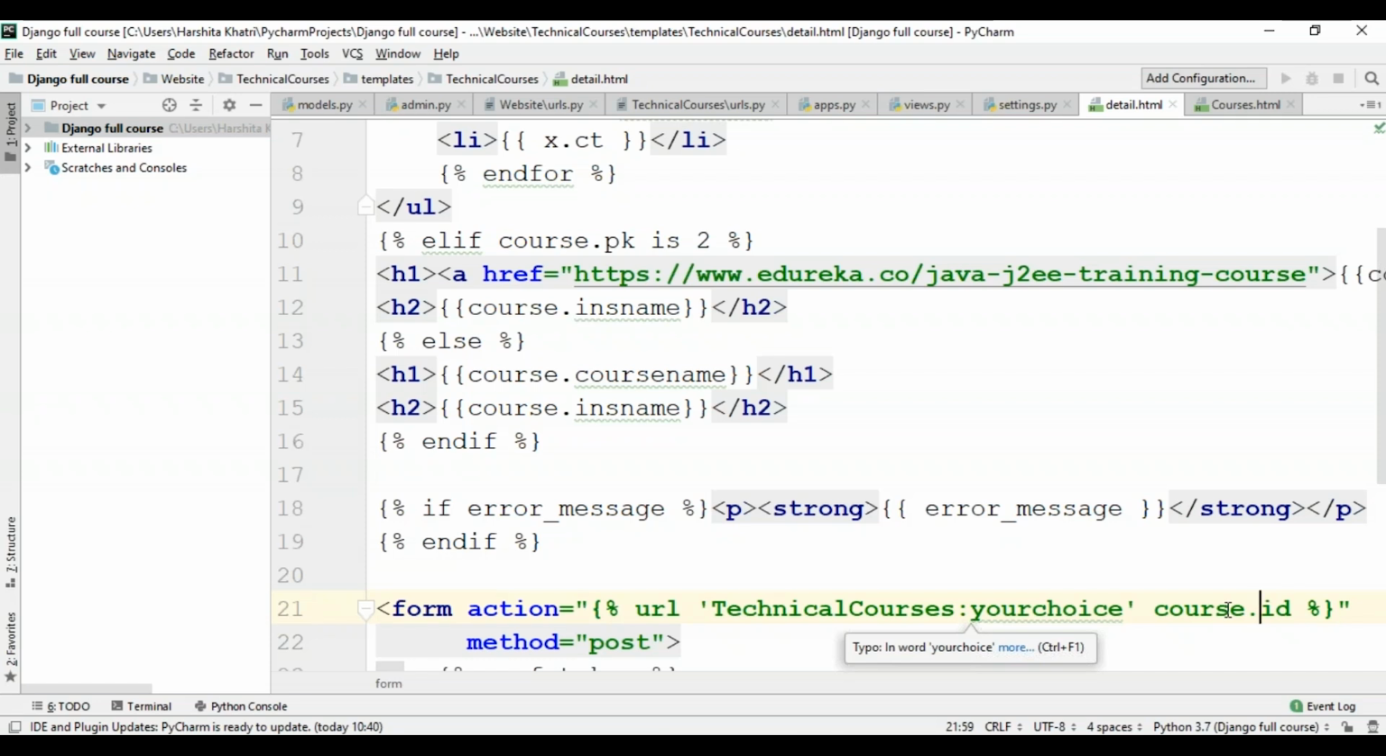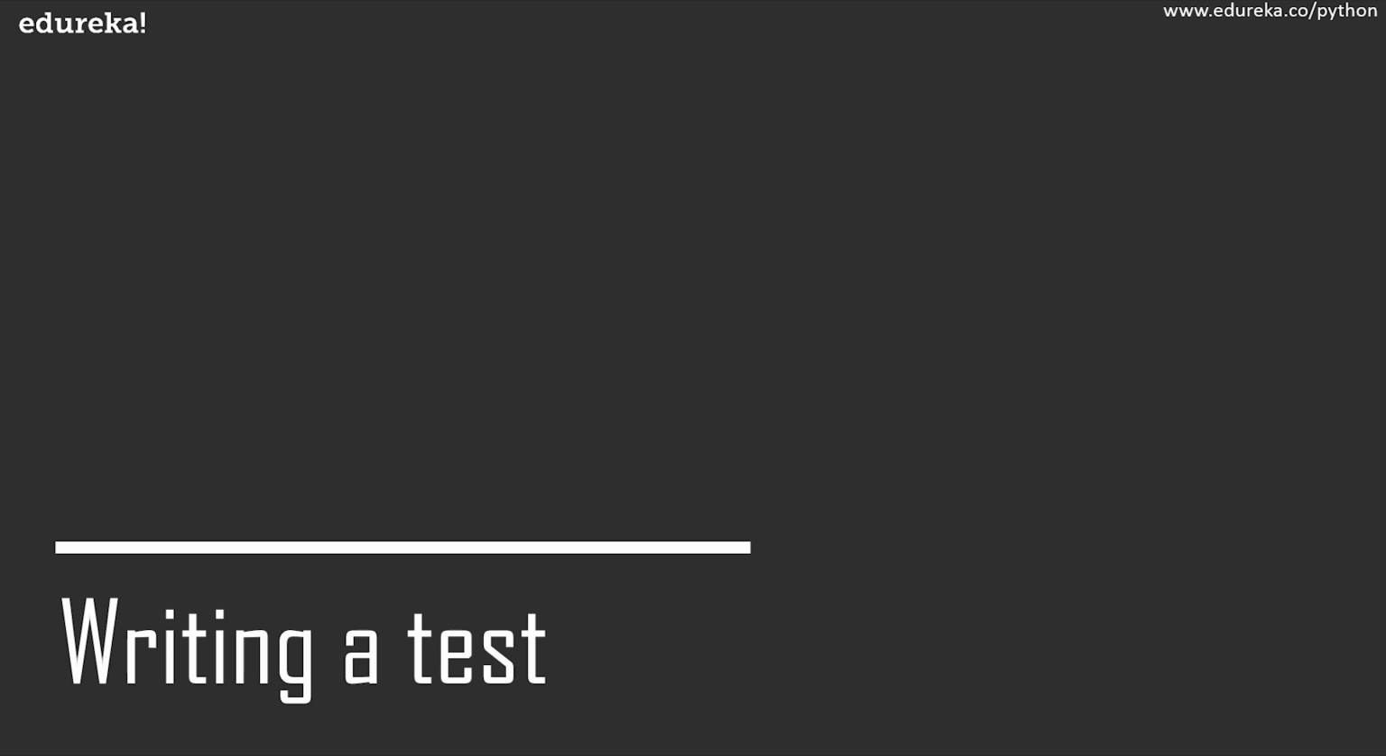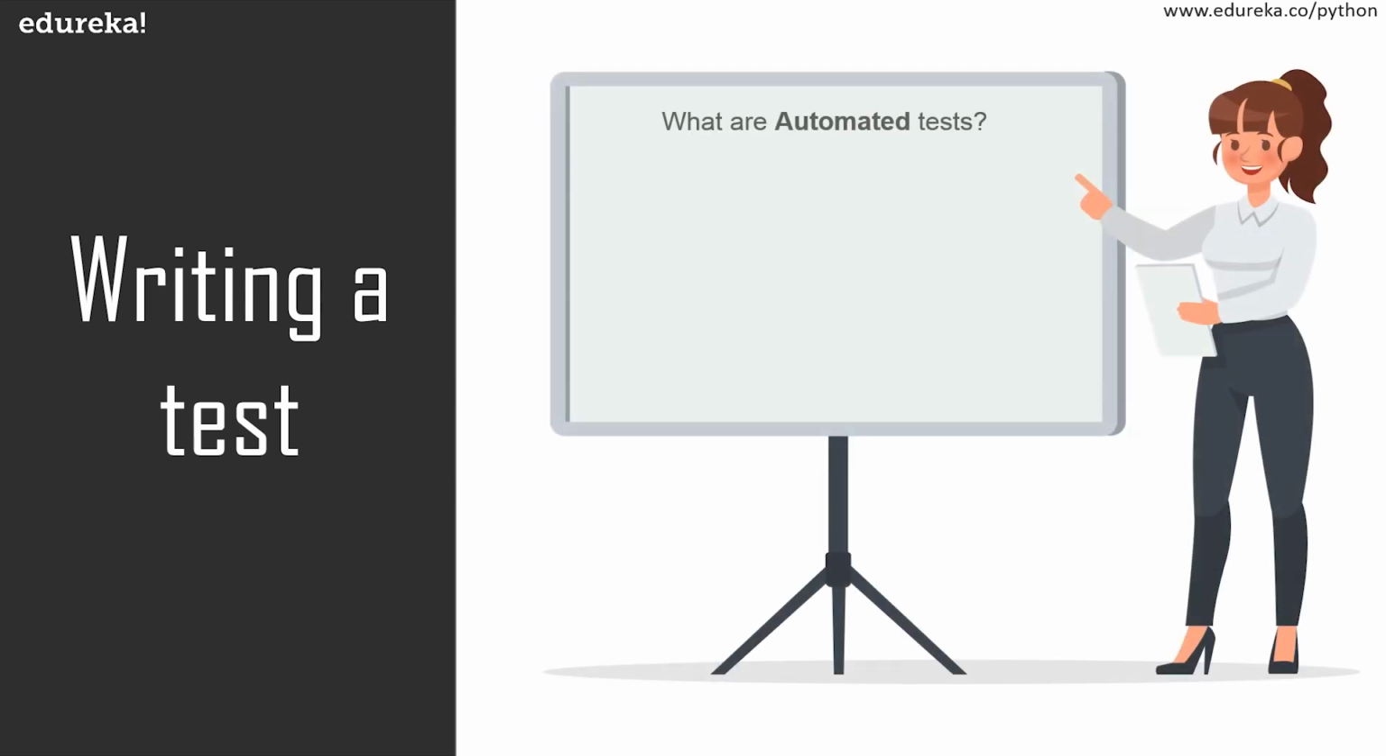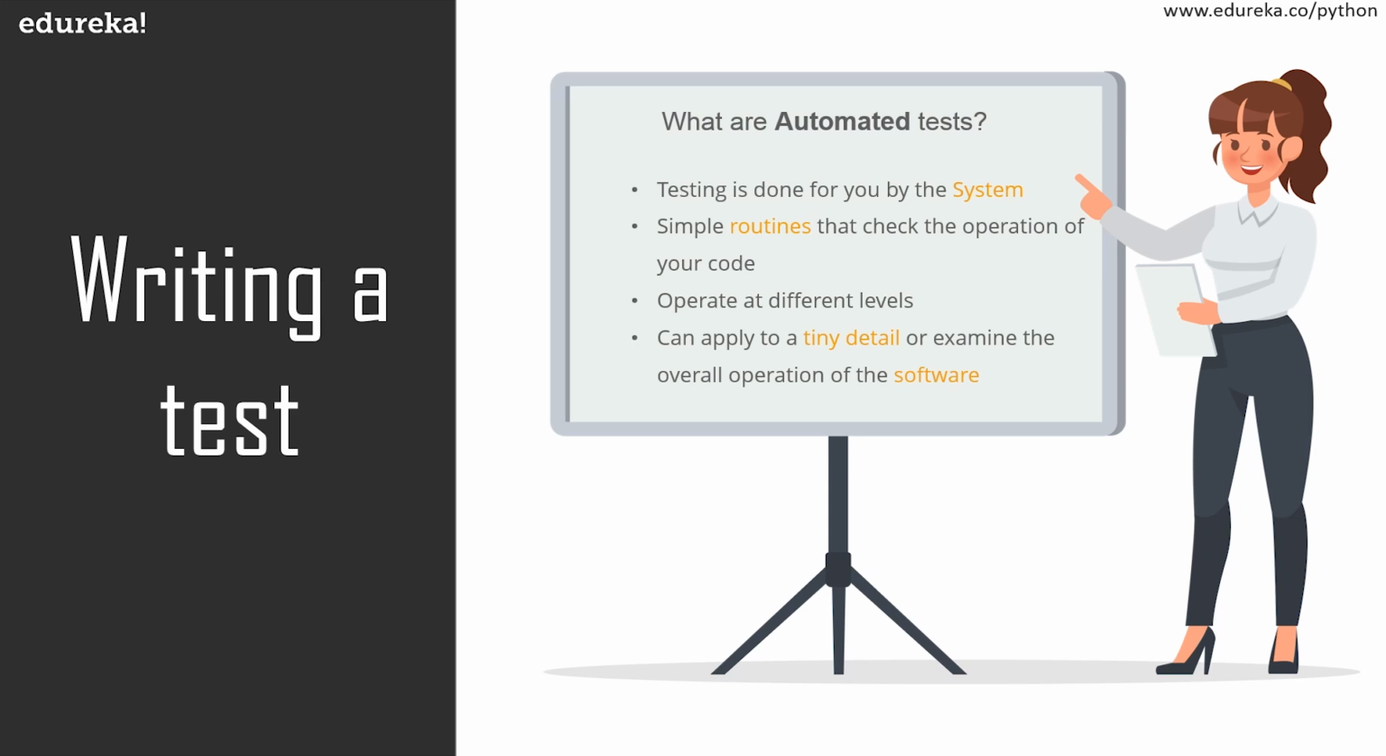So the next thing that we're going to be doing over here is creating tests, which is very important for every website you create. So before moving on to show y'all how to write tests for our website, I'm going to be sharing some important details about testing. So first of all, what are automated tests? Tests are simple routines that check the operation of your code. Testing operates at different levels. Some tests might apply to a tiny detail, while others examine the overall operation of the software. So that is something which is same as what we've done while using our Python shell. So we've used the Python shell to examine the behavior of a method and running the application and entering data to check how it behaves.